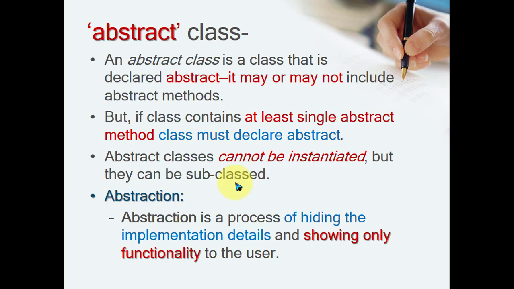In inheritance, we can declare the super type entity as abstract. In that case the abstract class will only allow you to create the reference variable. It will not allow you to create the instance. Now the question is, why does the abstract class not allow you to create an instance? Because an abstract class may or may not contain abstract methods. Suppose it contains abstract methods, but an abstract method means there is no implementation available for you.